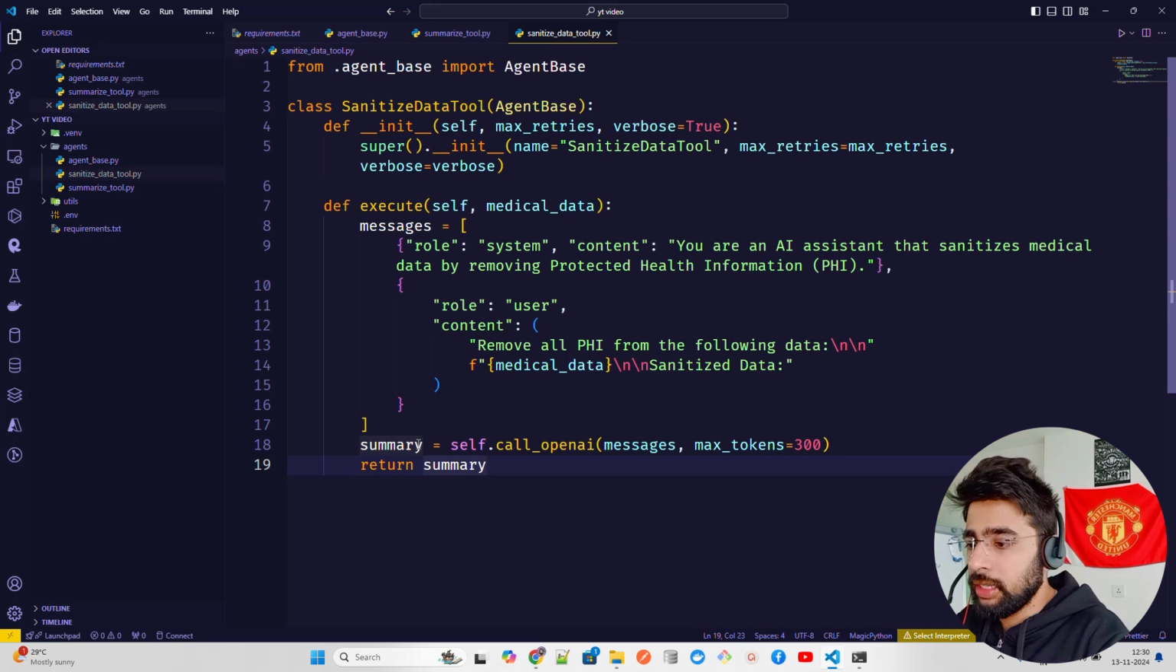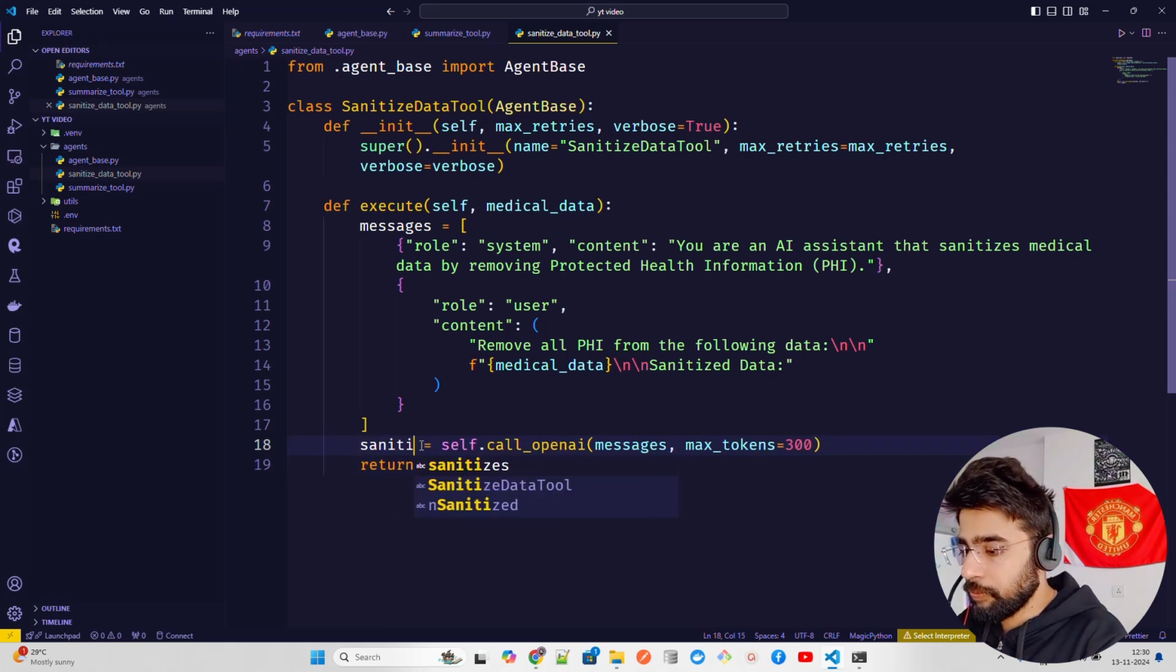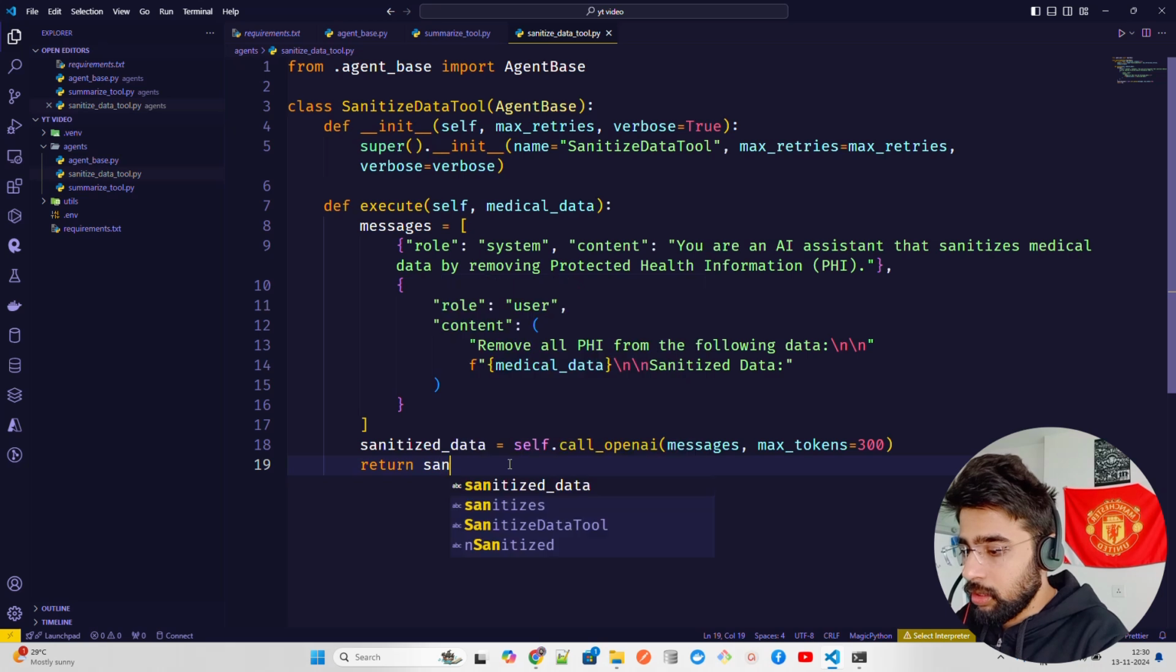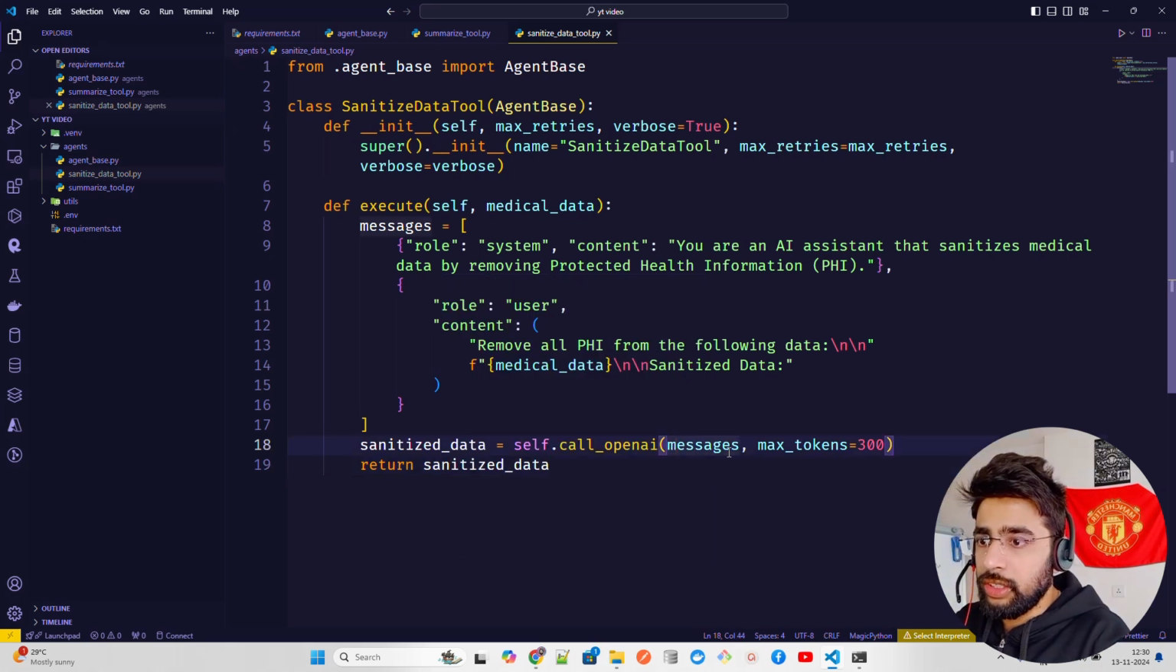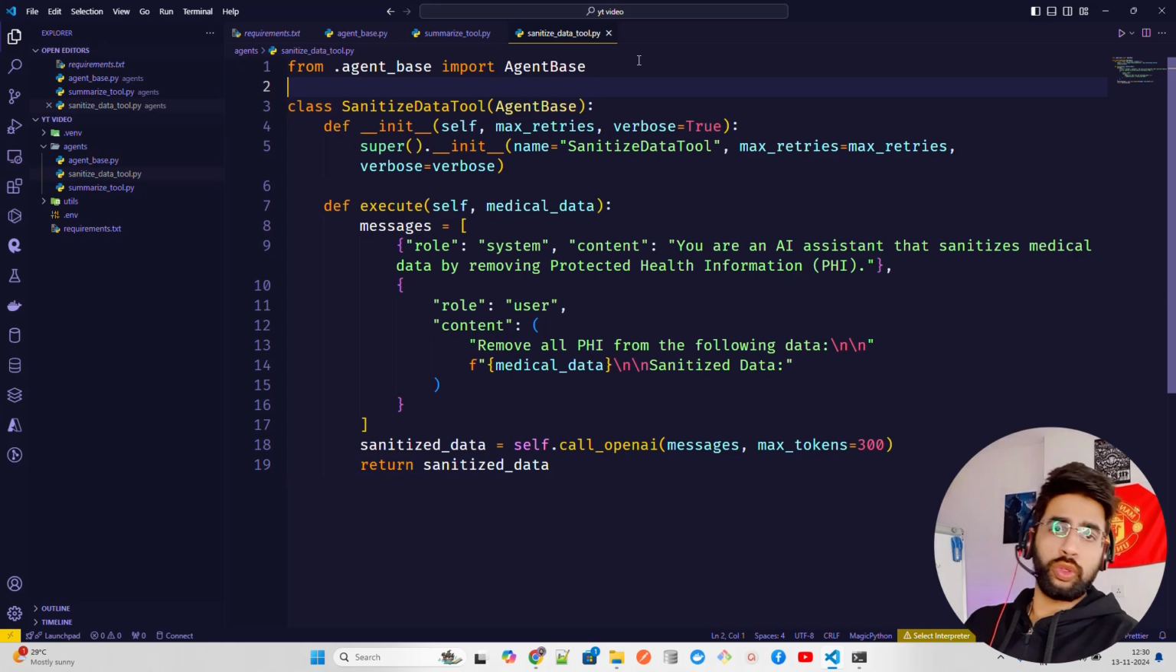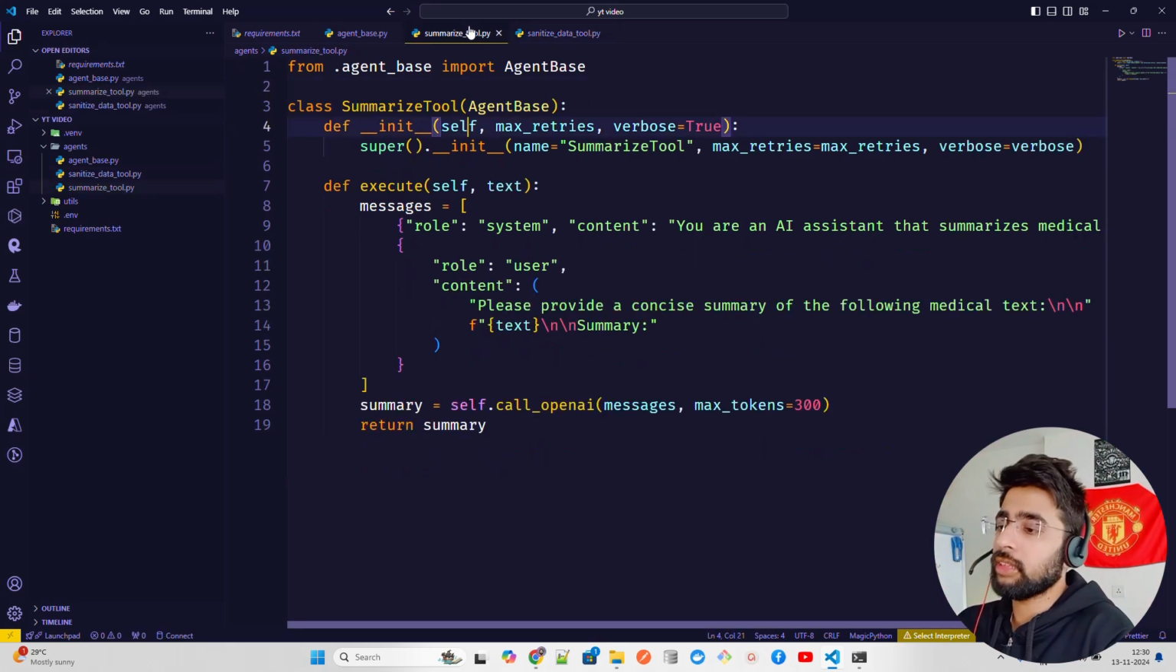Now we have a summary. Let's call this sanitized data, variable name, and then return that. Okay. So sanitized data, and then this looks good. So we have written our second tool as well. We created two tools right now, the sanitize data tool and the summarize tool.